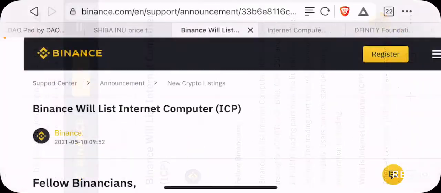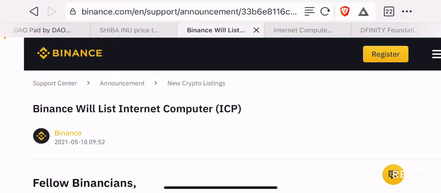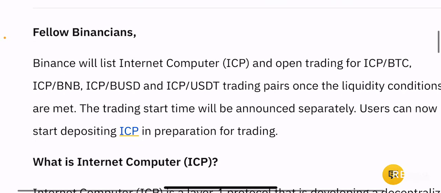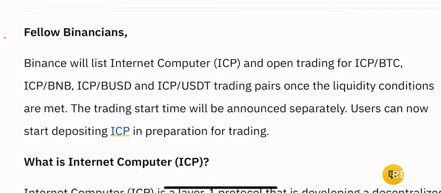In this episode, we're going to talk about another announcement that Binance made yesterday, and this was about listing a token called Internet Computer or ICP, right? So the announcement reads as follows: Binance will list Internet Computer or ICP and open trading for ICP BTC, ICP BNB, ICP BUSD, and ICP USDT trading pairs. Once the liquidity conditions are met, the trading start time will be announced separately. Users can now start depositing ICP in preparation for trading, right?